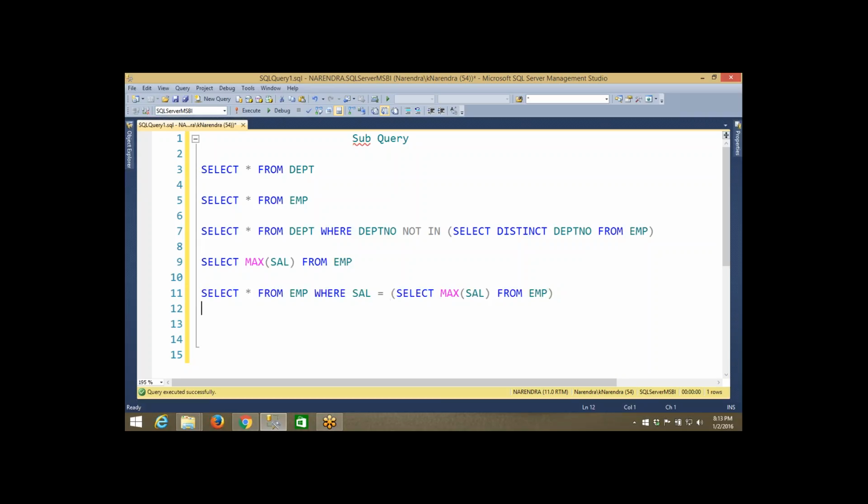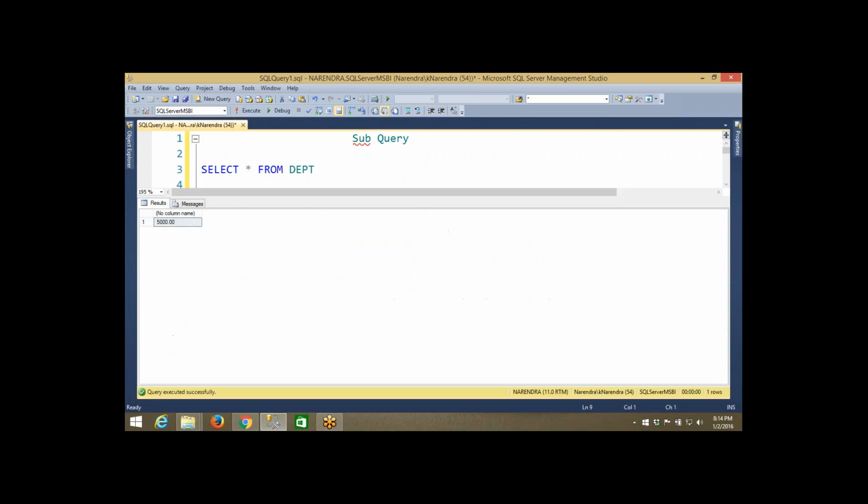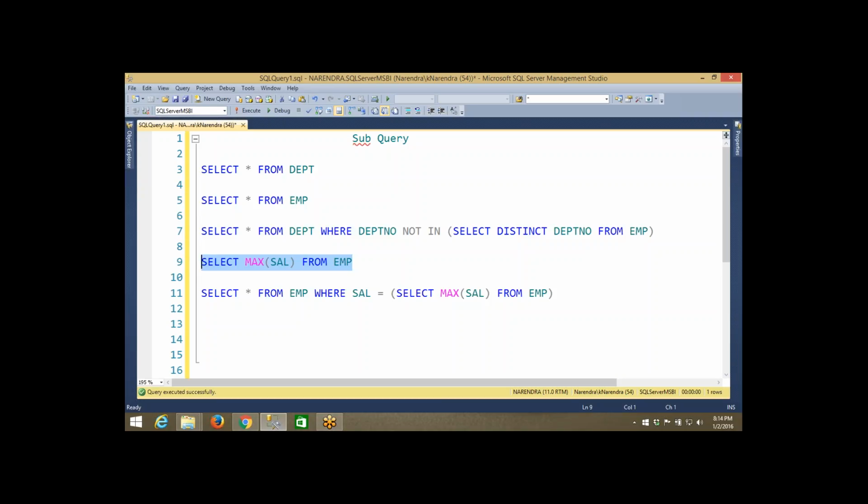So how will we get this data by using a single query? Suppose you don't want to write a subquery, so with a single query, how will you get this data? This is the output, 5,000. I want to see the person who is getting this much salary. We need to retrieve the result with one query, not with more than one query. I mean, not with subqueries. Okay, so how will you do that?